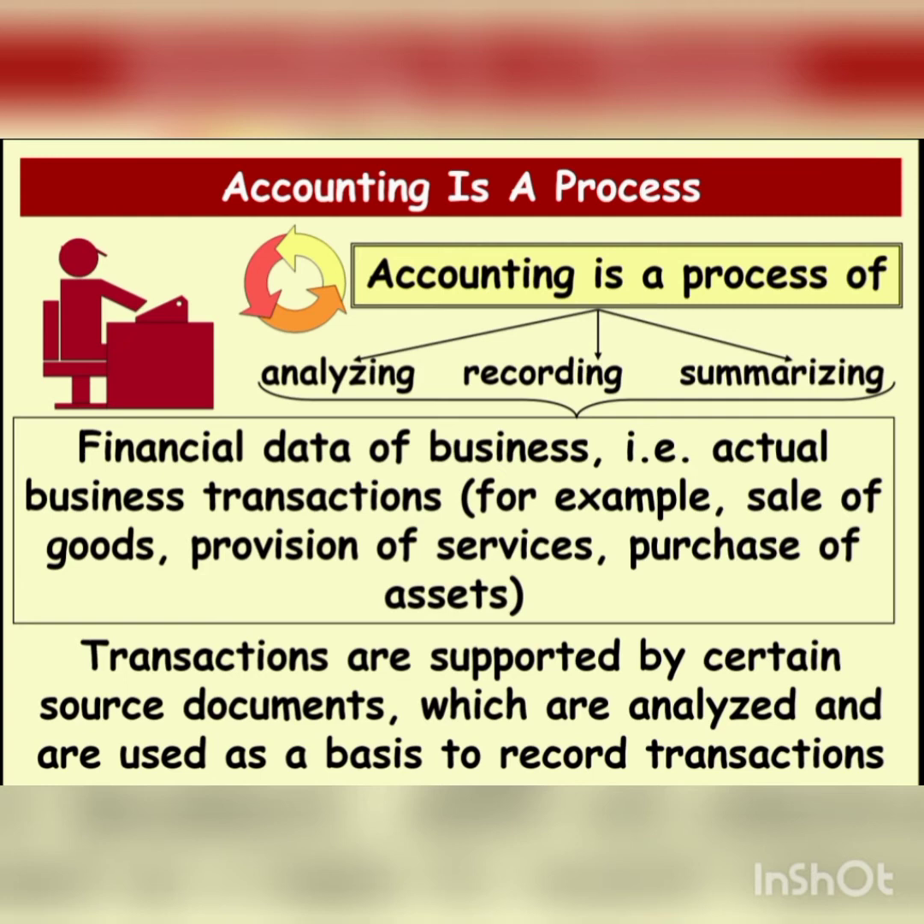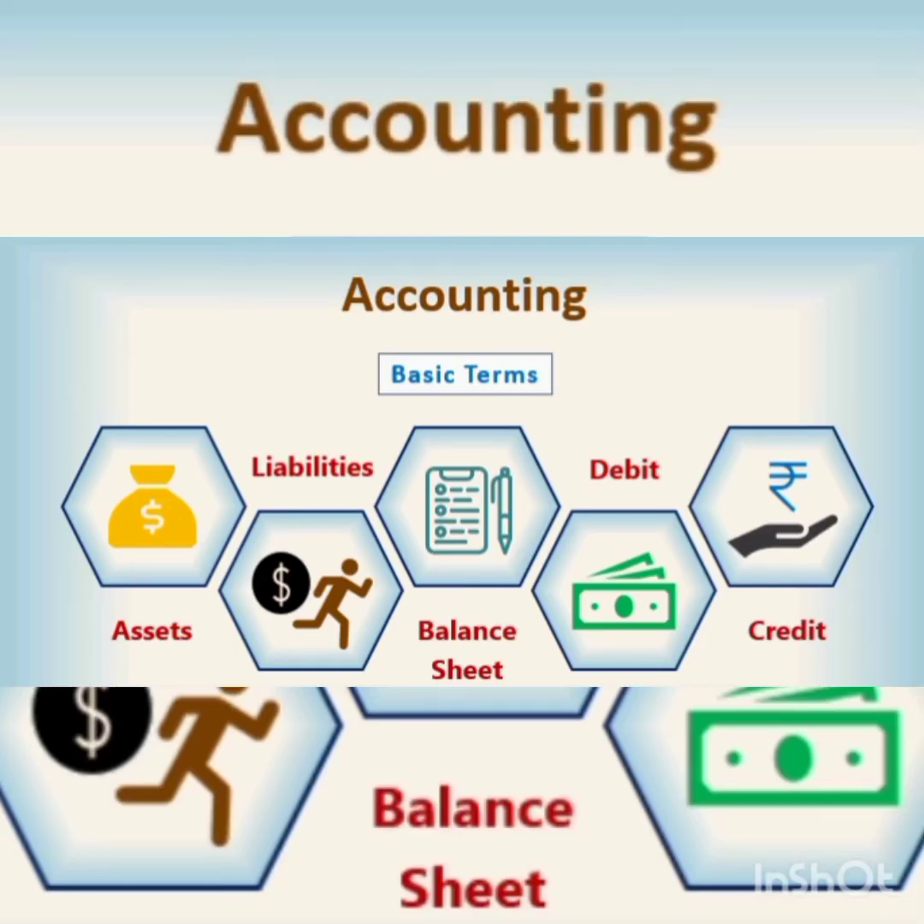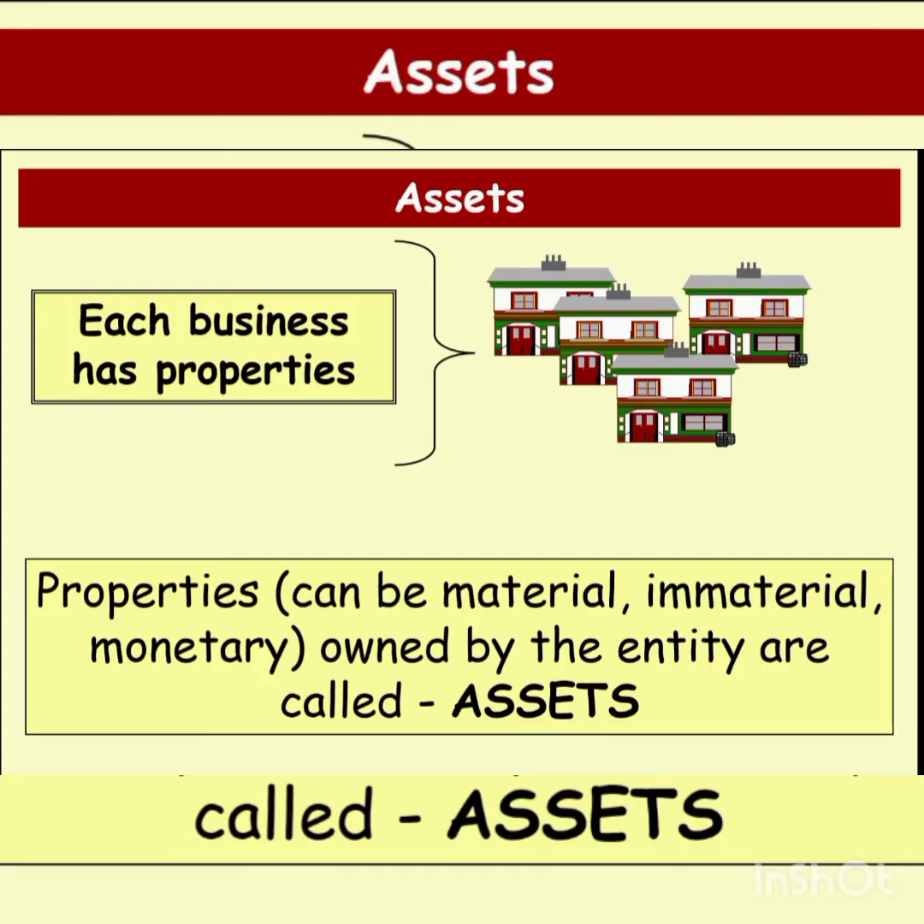Now the next one: what are the basic terms included in accounting? Asset, liability, balance sheet, debit, credit. These are the terms which are very important in accounting. Let us start one by one. Our first one is asset. What is meant by asset? Everyone knows about the asset, isn't it?